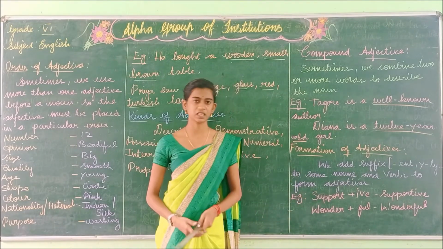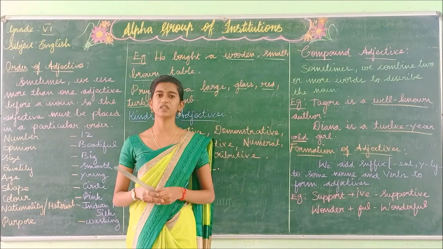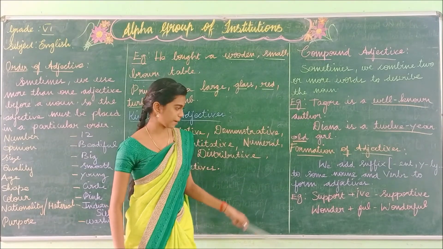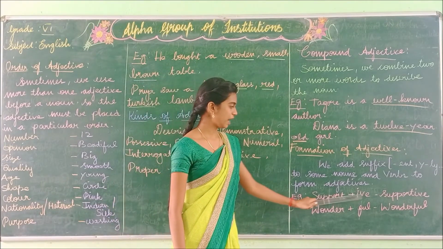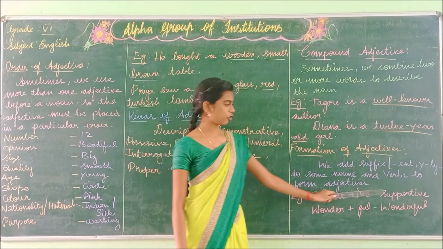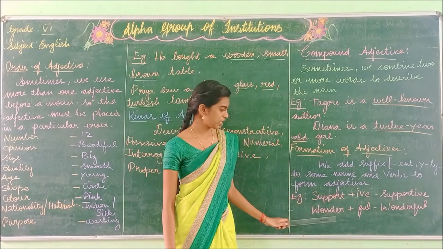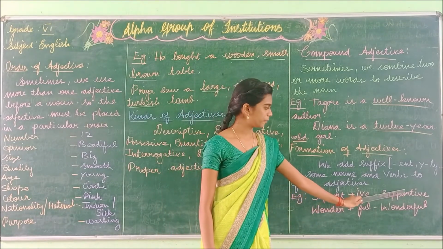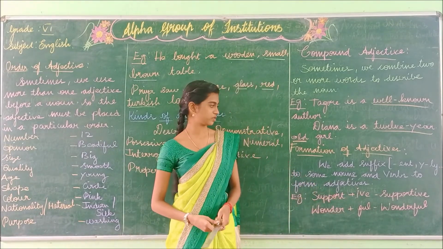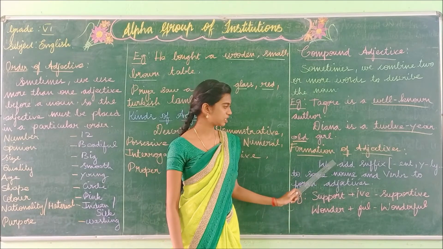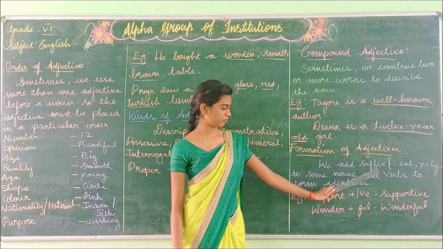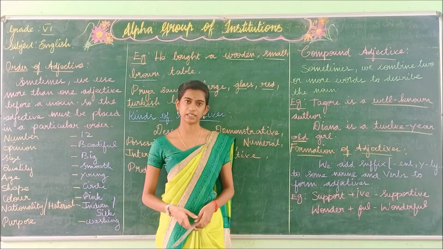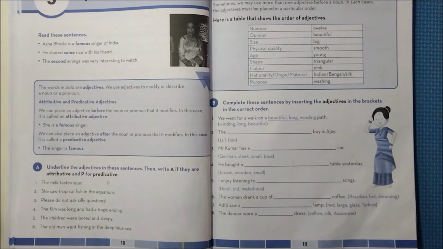So to get adjectives, we will add the suffix to the word. For example, support. When we add IVE to support, it forms supportive. Likewise, when we add FUL to wonder, it forms wonderful. So these words are called adjectives. So the formation of adjective means when we add suffix to some nouns and verbs, it will form the adjectives. Okay students, now let us see how to do your exercises in your English grammar book.